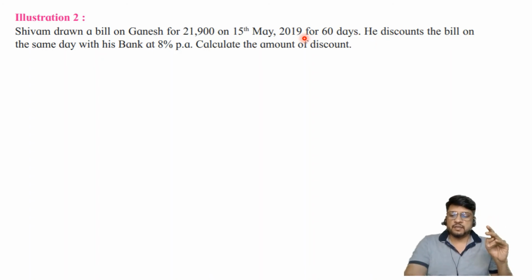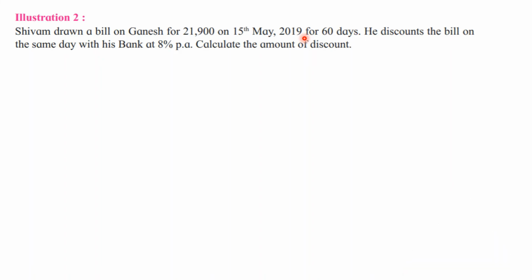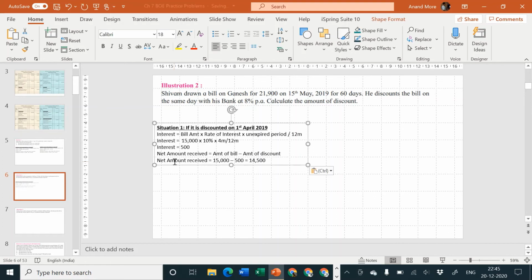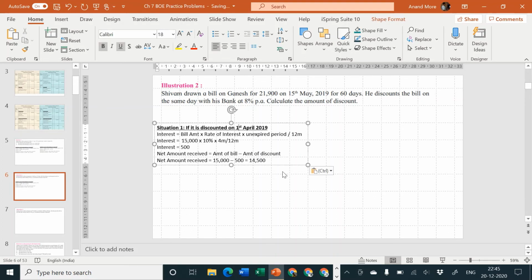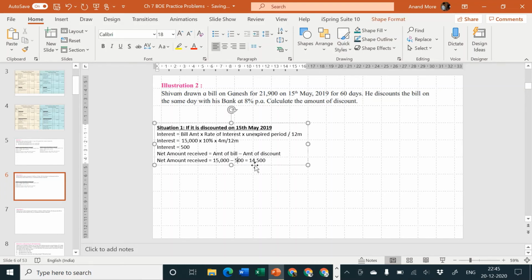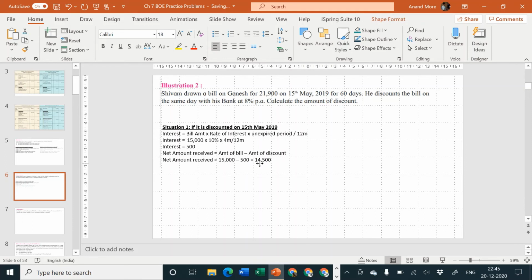So let me just disappear from the screen and let me consider the same format. If the bill is discounted on which date? On 15th of May itself. The date of drawing and the date of discounting is same, then I need not worry.